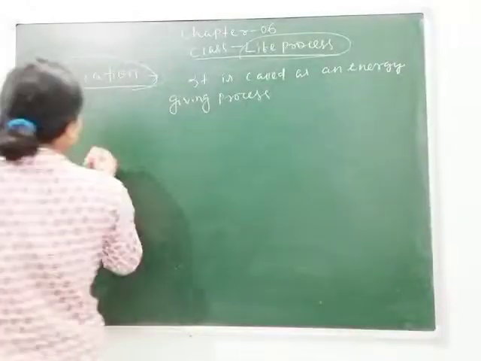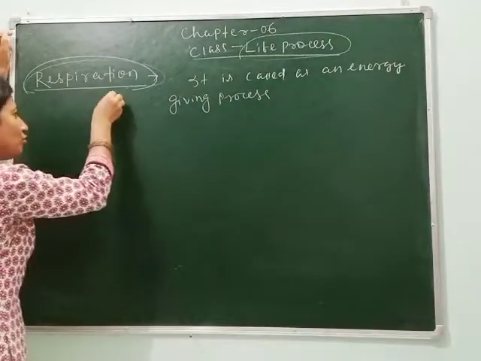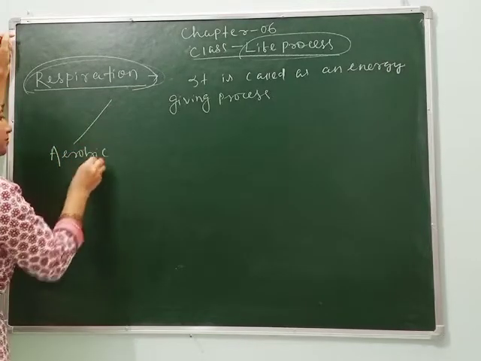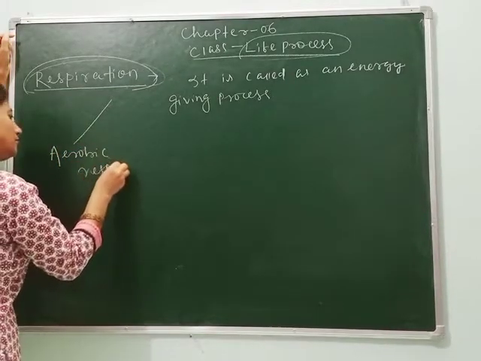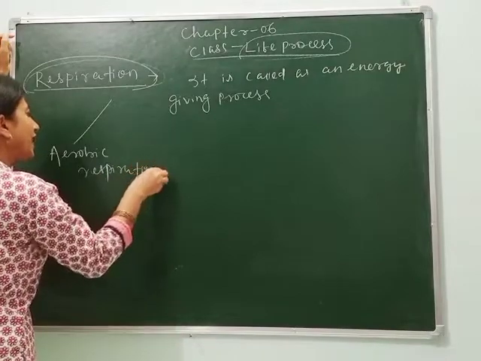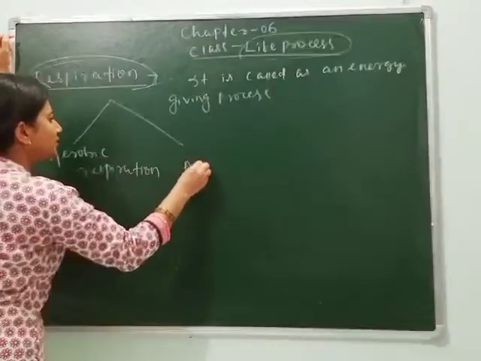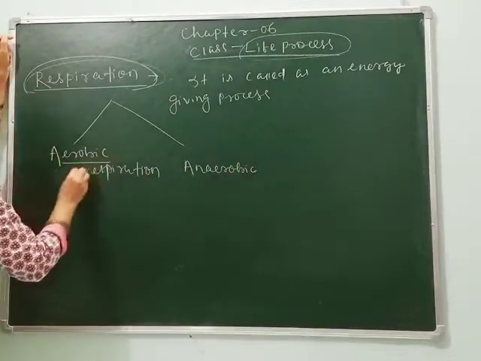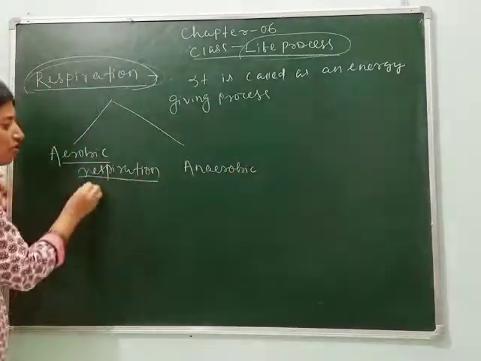So respiration is again divided into two types. One is aerobic respiration and another is anaerobic respiration. In aerobic respiration, there is use of oxygen.